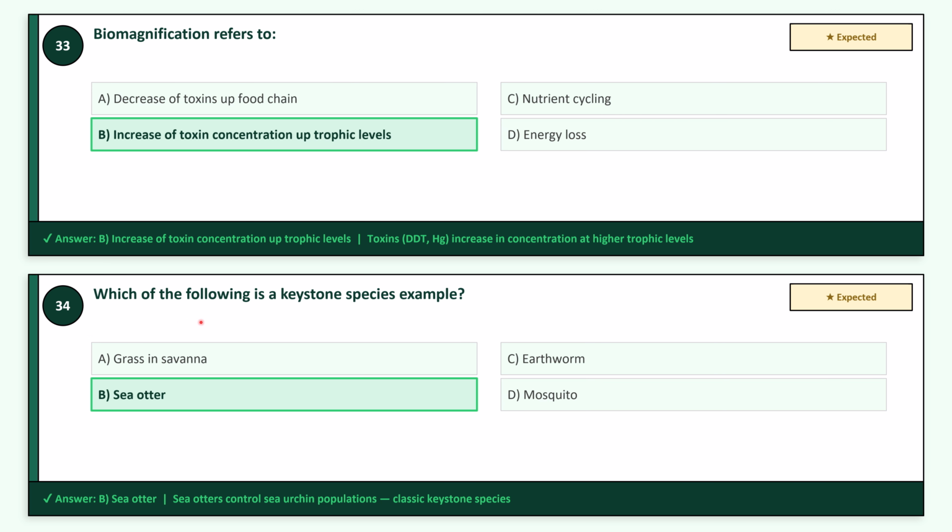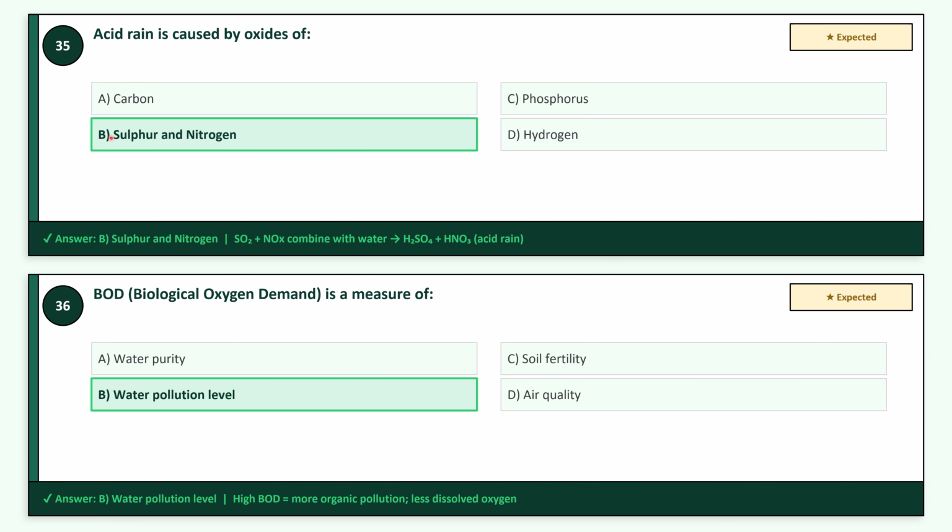Question 34, which of the following is a keystone species example? It's option B, sea otter. Again, an expected question. Question 35, acid rain is caused by oxides of, option B, sulfur and nitrogen. Question 36, BOD, biological oxygen demand, is a measure of, option B, water pollution level. Again, expected questions.